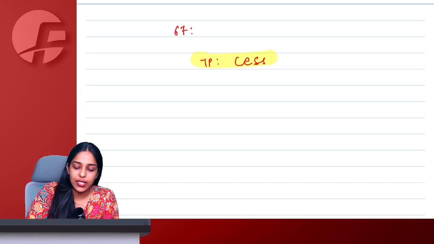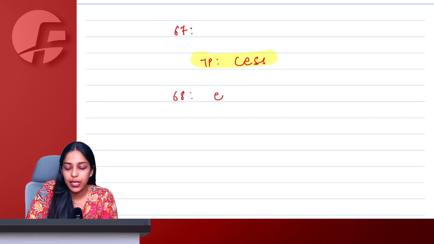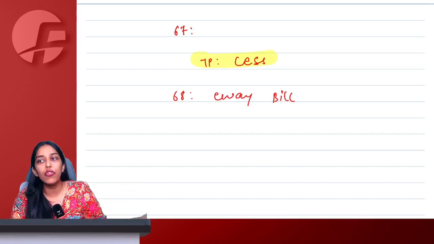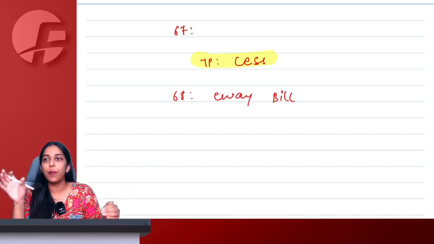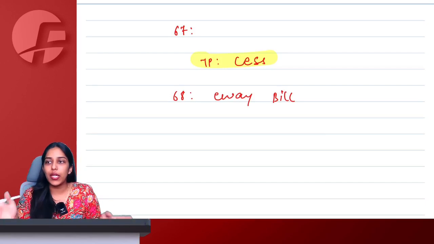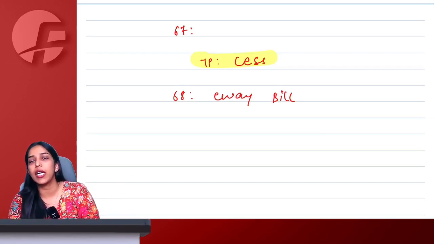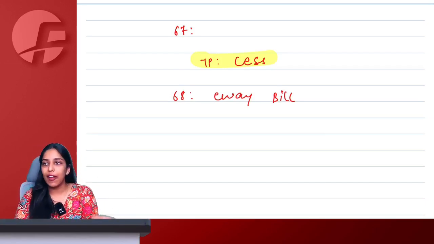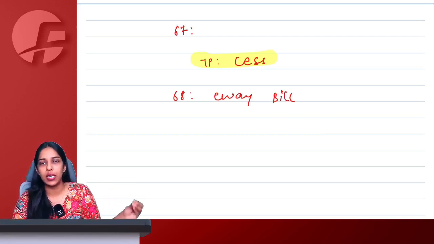What was section 68? Ma'am, 68, e-waybill. E-waybill is basically inspection during movement. So when your goods are moving from point A to point B, in this transit, your goods can be inspected anytime by the proper officer. You always have to have an e-waybill. 50,000 was the limit, etc.